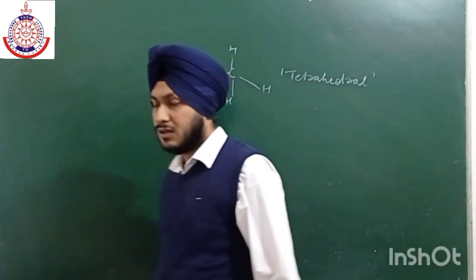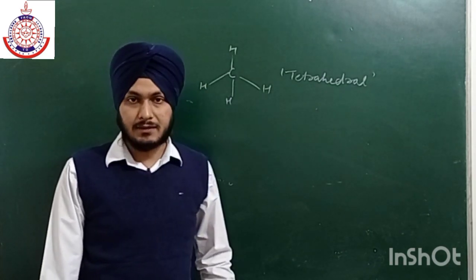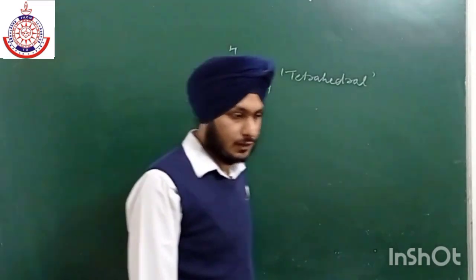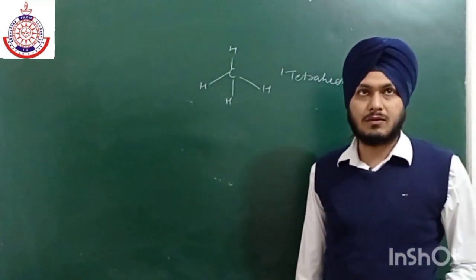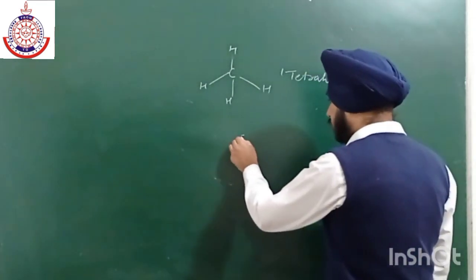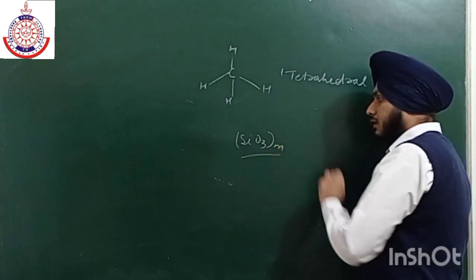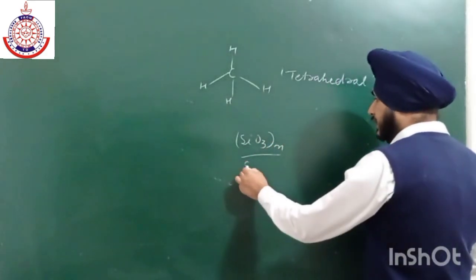But if we talk about other elements, they also exist in polymeric form. For example, silicon exists as silicates, SiO3, and there is a large chain of these silicates.